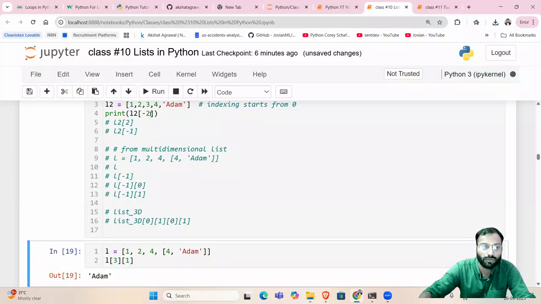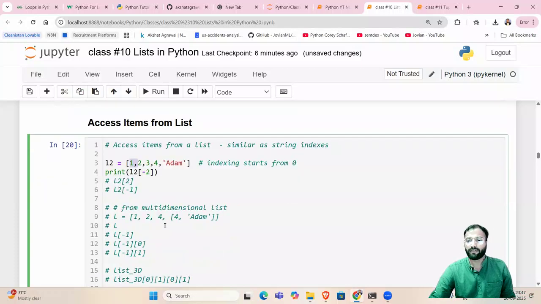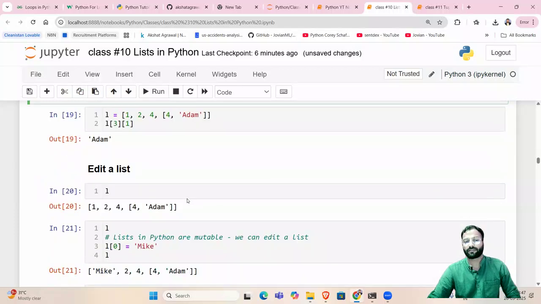L2 of -2 will be 4. -3 will be 3. -4 will be 2. -5 will be 5. So this is how negative indexing works, exactly like string, nothing else, right?